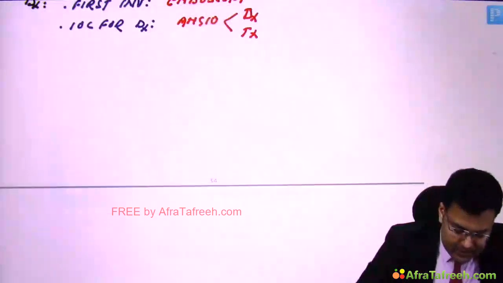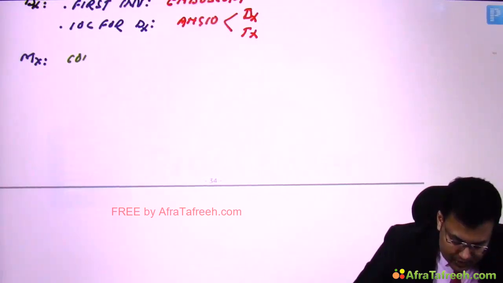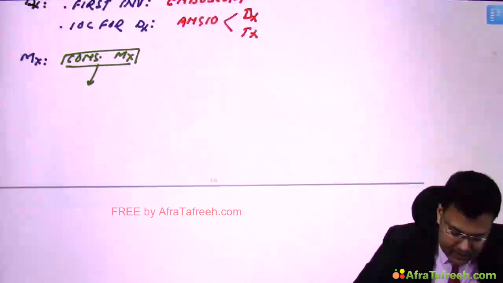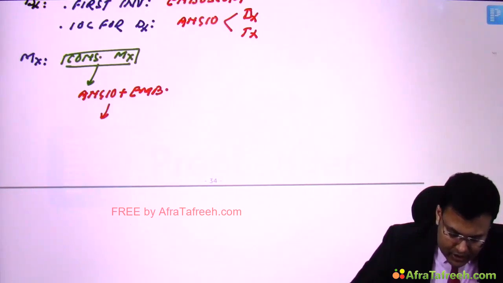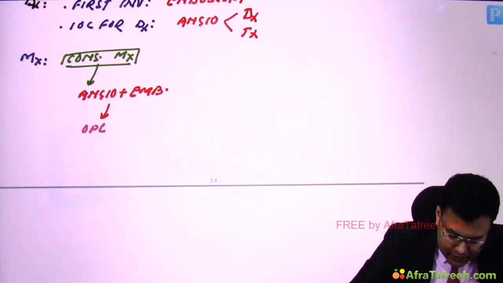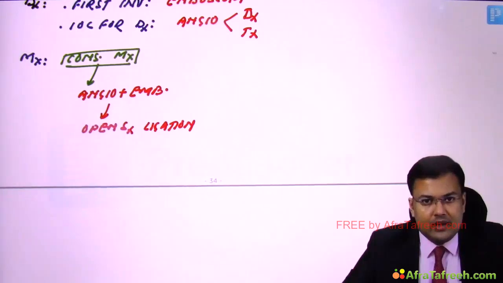So management: in the majority of cases, conservative management. If the patient is not responding, we can go for angiography plus embolization. If it's not available or fails, we go for open surgical ligation of the bleeding vessel. So this is how we manage patients of hemobilia, and this is all about the bile duct.